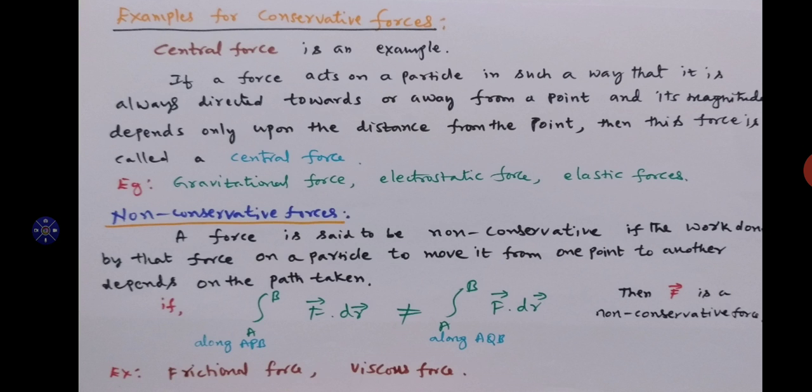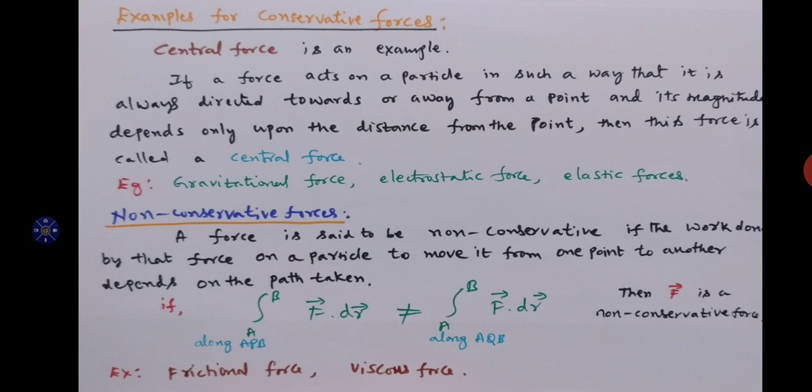Another kind of force: non-conservative force. What are non-conservative forces? Non-conservative forces are the reverse of conservative forces. A force is said to be non-conservative if the work done by that force on a particle to move it from one point to another depends on the path taken.